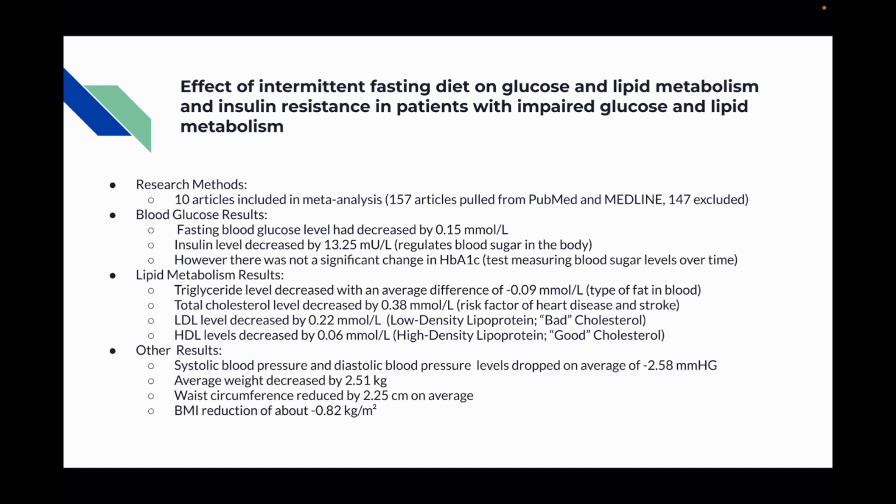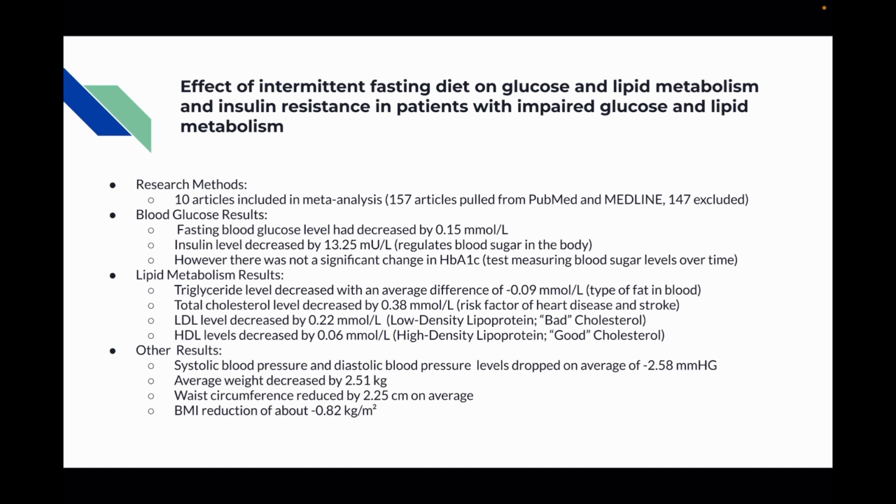Blood glucose results showed that fasting blood glucose levels had decreased by 0.15 millimoles per liter, and insulin level decreased by 13.25 milliunits per liter. Insulin helps regulate blood sugar in the body. However, there was no significant change in HbA1c, which is the test measuring blood sugar levels over time.